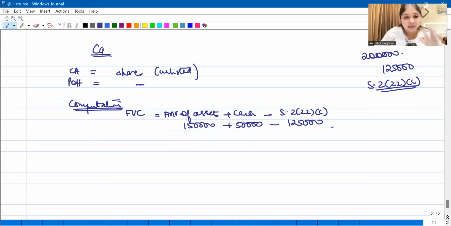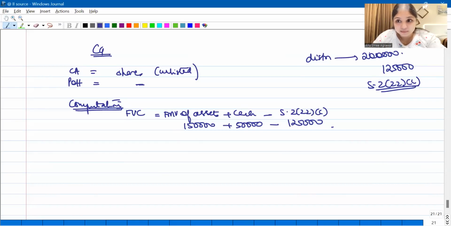The 22(2)(c) concept says, if the company is going into liquidation, and because of liquidation the company is making a distribution, then whatever distribution the company makes because of liquidation, that distribution up to the accumulated profits will be considered as dividend. So this is the distribution which the company has made: 2 lakh rupees, 1,50,000 shop, 50,000 cash. This distribution will be considered as 22(2)(c) dividend up to the accumulated profits of the company.